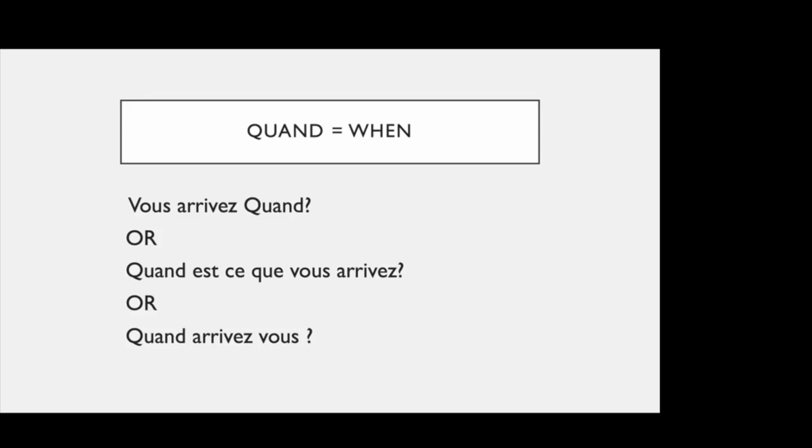Or you can use quand est-ce que vous arrivez. So you put est-ce que here. So when is it that you're coming? You are coming when, right? And the last one is inversion. So inversion method, we know, we just kind of interchange the subject and the verb. We put quand arrivez-vous. Quand arrivez-vous? It means when are you coming, right? So there are three ways of doing it.